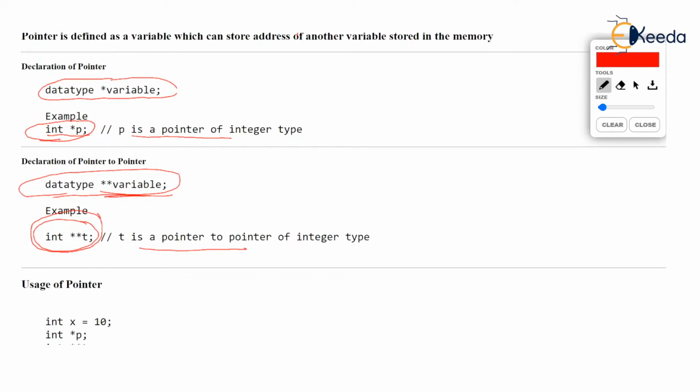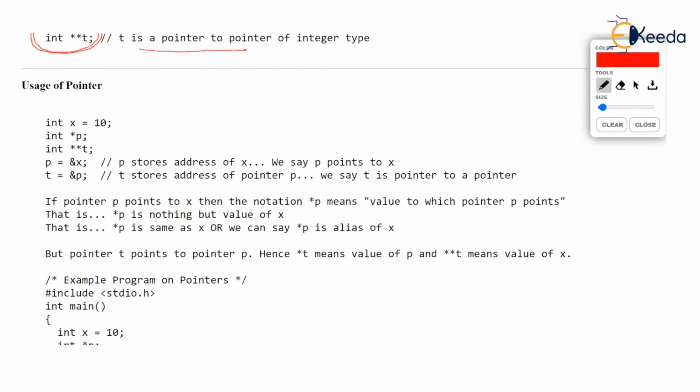Now you all know how to use a pointer. Let's see. Suppose you have a variable x of type int stored somewhere in the memory, maybe at address 100, and it has 2 bytes, maybe x consumes 2 bytes, and the value of x is 10. And we have a pointer p. You notice what we have said is p is equal to ampersand x. So p will store address of x, which is 100. So p points to x. And you know that now onwards asterisk p means same as x. All these things we know.